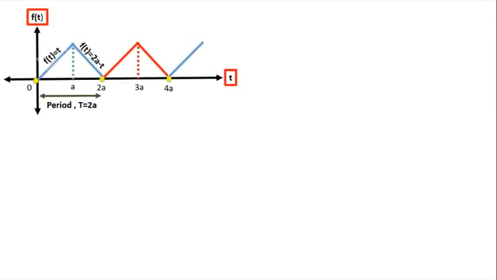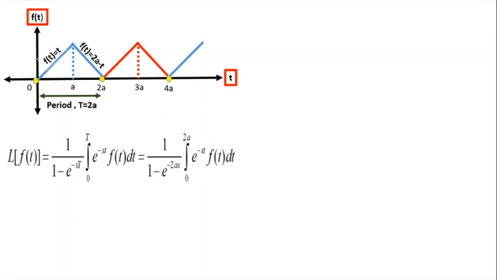So now let us look into the graph perspective for the given function f of t. For different values of t, we get different values of f of t. So here when you look into the graph, from t varying from 0 to 2a, it gives the shape of a triangle. Now as the t value varies from 2a further, you would find that the f of t values repeat, and hence we get the same curve as a triangle in the next period, and it goes on likewise. So here we could conclude that the given function f of t is a periodic function with the period 2a.